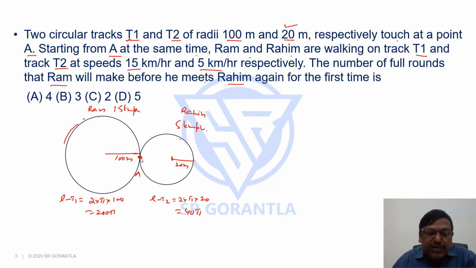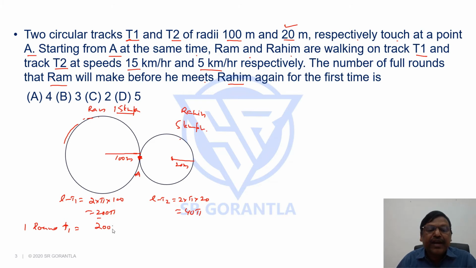So both start at this point A. First of all, we'll find out when Ram and Rahim will meet again at this point. First of all, to complete one round, how much time will Ram take? Ram's speed is 15 kilometers per hour and the length of the track is 200 pi meters, means to complete one round, the time required by Ram will be distance by speed.